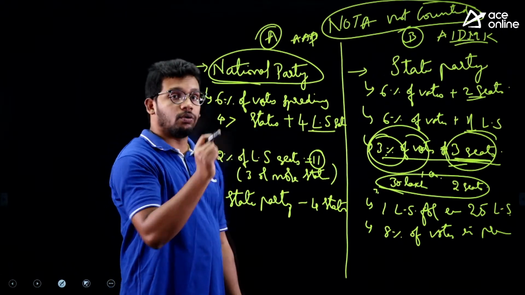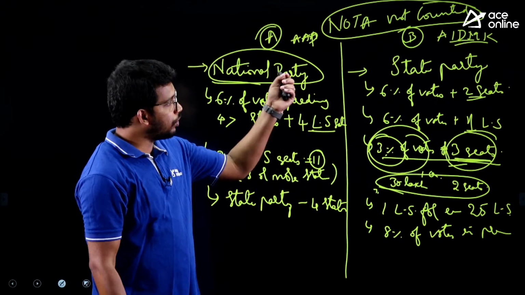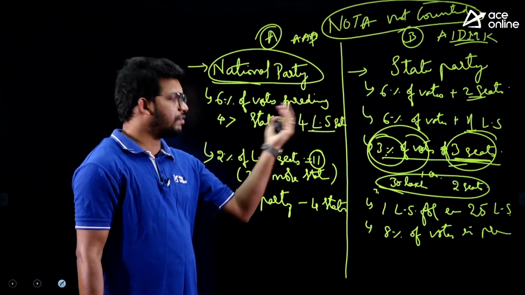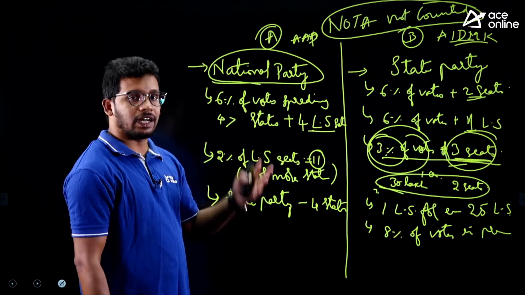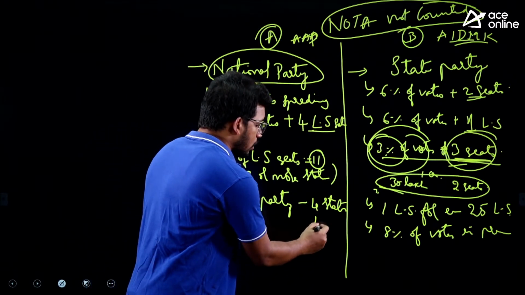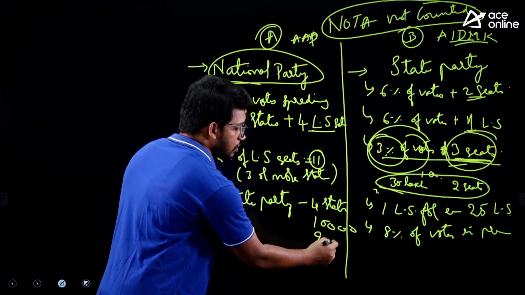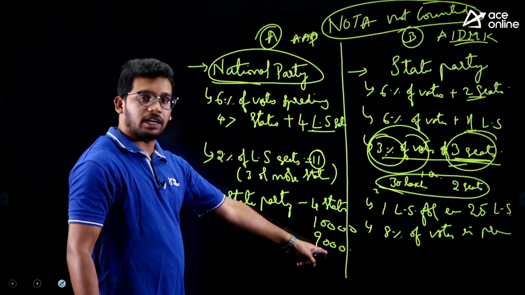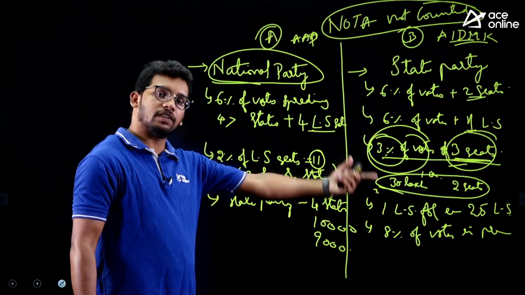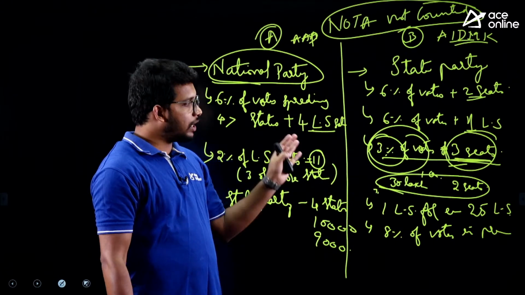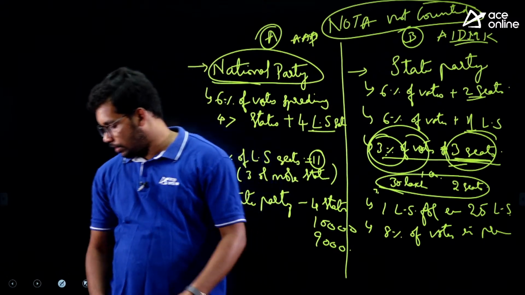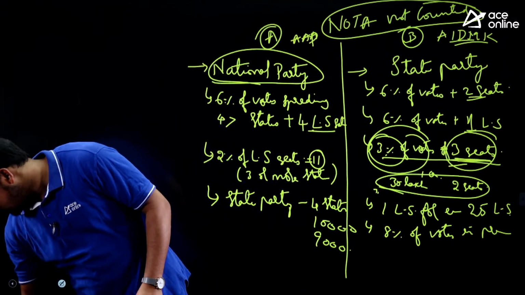That's why many people are now asking to include NOTA votes in the consideration of different aspects, but now we are not considering it. For example, NOTA got 10,000 votes in a particular assembly constituency, and the second person has got 9,000. Still, he will be declared the winner. Even though NOTA is higher, it is not being considered. So this is one important fact.